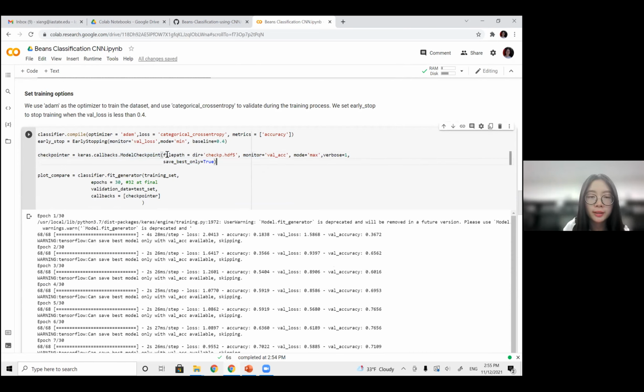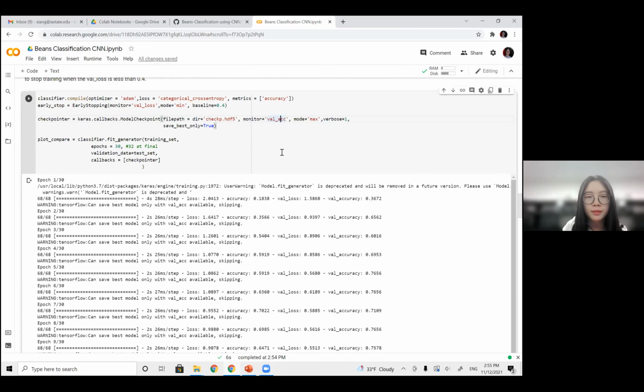So inside this function, we want to specify the path where the weights should be saved, as well as what kind of metric we are going to use for evaluation. And in the output, you can find a clue. It shows a warning: can save best model only with validation accuracy available, skipping.